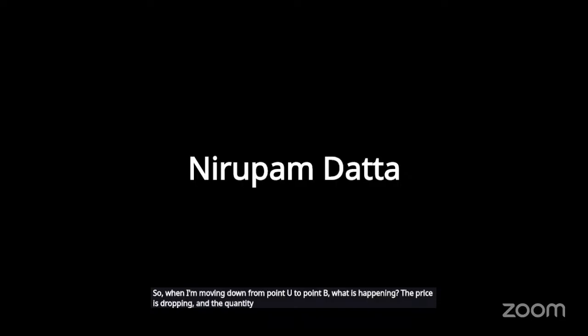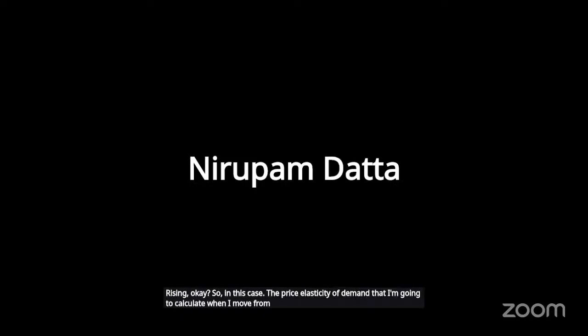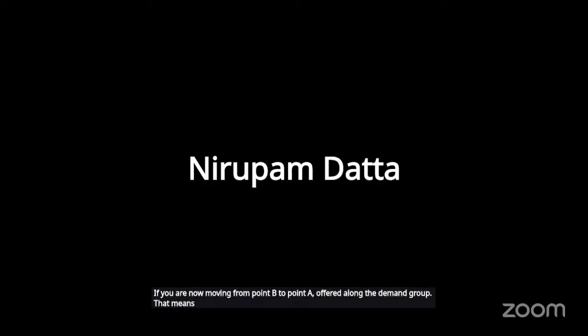So when I'm moving down from point A to point B, what is happening? The price is dropping and the quantity demanded is rising. In this case, the price elasticity of demand that I calculate when I move from point A to point B will be with respect to point A. Similarly, if you reverse the direction of movement, that means you are now moving from point B to point A upward along the demand curve, what is going to happen?